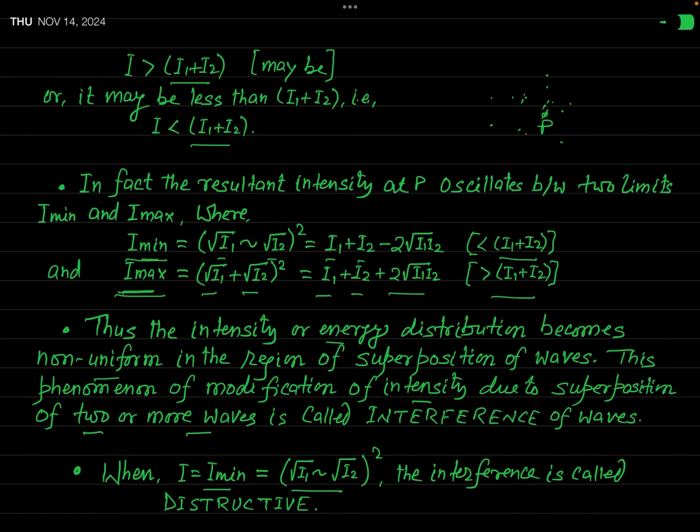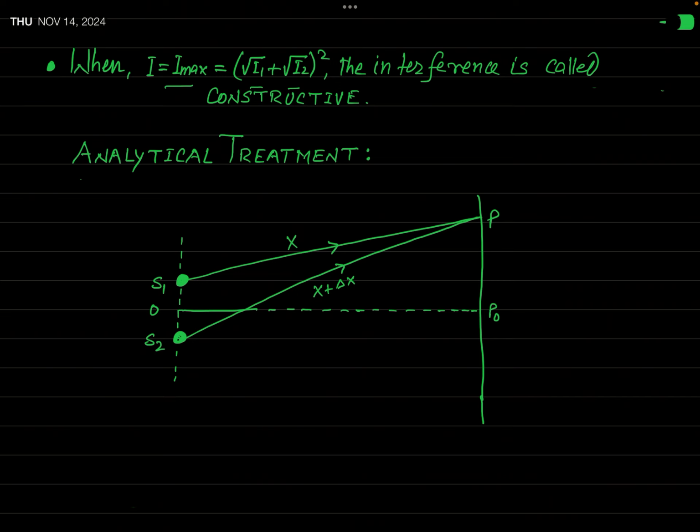In the similar manner, those points where intensity is maximum, that is intensity is a square of a square root of I1 plus a square root of I2. At those points, we simply say that constructive interference takes place. So the constructive interference and destructive interference, these are two important terms, and we will discuss these constructive and destructive interference after the basic theory of this interference in very detail in our next lecture. Okay.